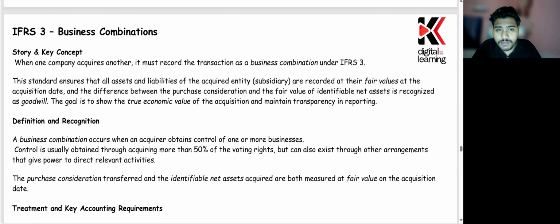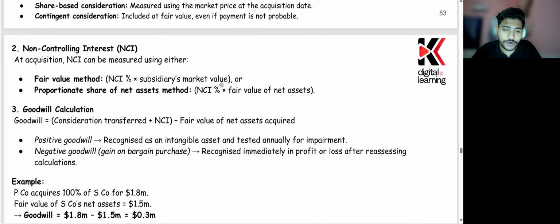So in this lecture, we will talk about the business combination, something about the goodwill, something about the group auditing or auditing standards, and something more. So these are all the things that you need to know. In order to begin with the same, I just wanted to present you the story. The story will give you the loophole, and then we'll talk about the rules which you need to know. And then we'll move ahead and see what are the other topic areas that you need to know.